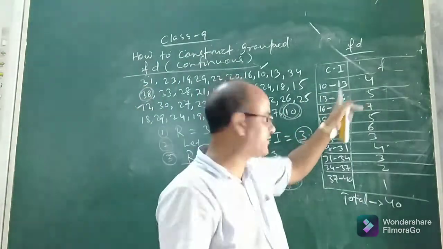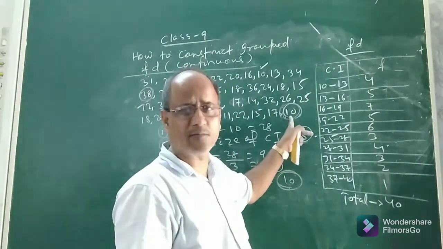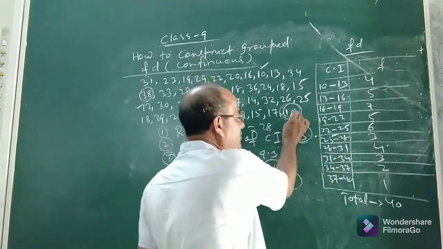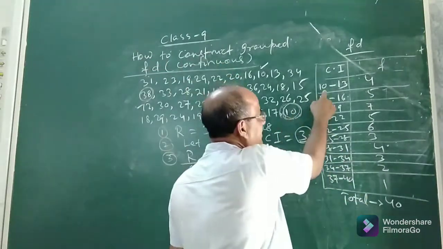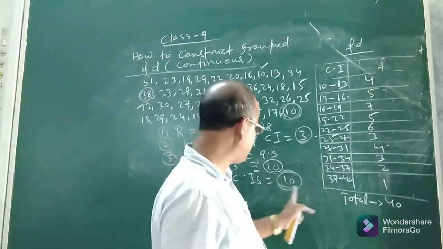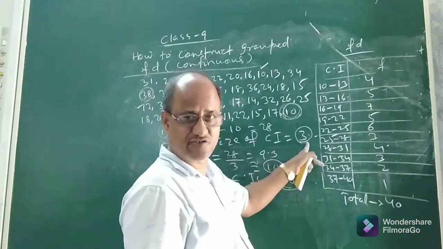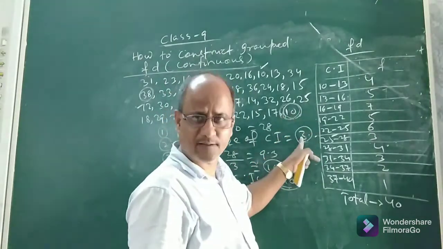See, what I want to say, after finding the number of classes, see which is the minimum score. The minimum score is 10. You can take this minimum score as the lower limit of the first class. So if 10 is taken as the lower limit of the first class, then what will be the upper limit? You add the class size or width to the minimum score. So 10 plus 3 is 13.